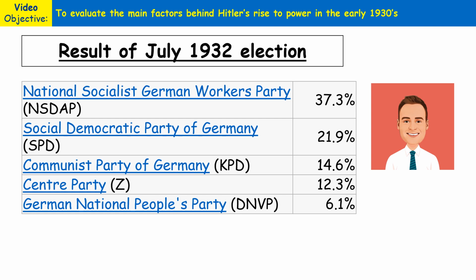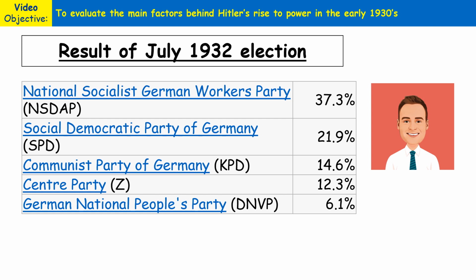Now, the Chancellor in May 1932 was a man called Brüning. He resigned, and the President Hindenburg appointed Franz von Papen as the new Chancellor. Then here, as you can see, we've got the July 1932 elections, and the Nazis became the largest single party with 37.3% of the vote, or 230 seats. But this still wasn't enough for Hitler to be made Chancellor. Hitler demanded to be made Chancellor, but von Papen remained.